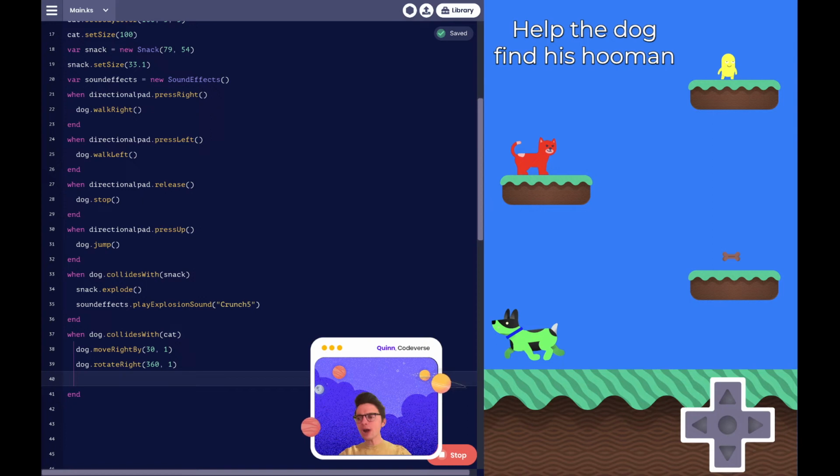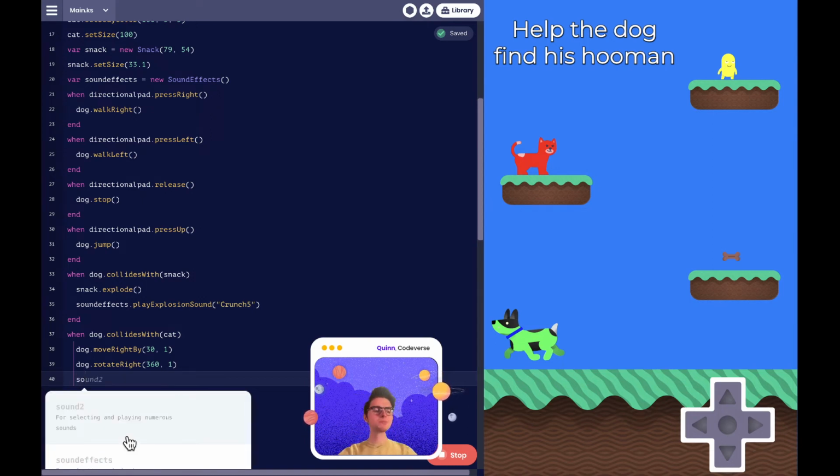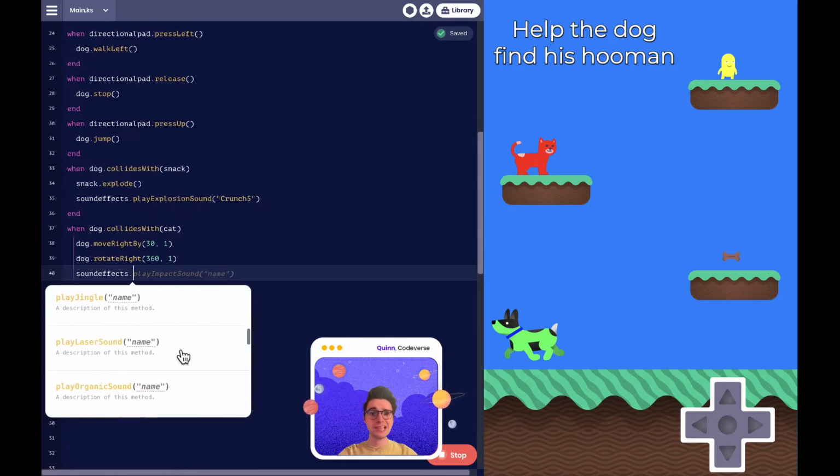And then when it collides with the cat, let's see what other suggestions we have. Oh, I'm seeing growls, I'm seeing yips. Oh my goodness, let's just play sound effect roulette. Let's just see what the computer chooses for us. Just so you know, there's over 700 different sound effects.